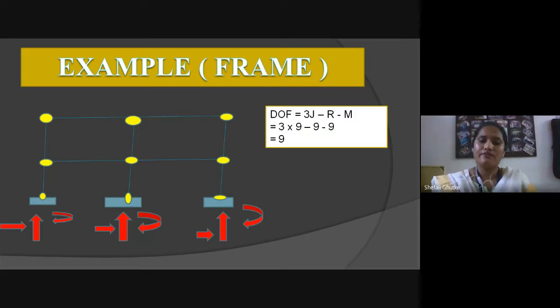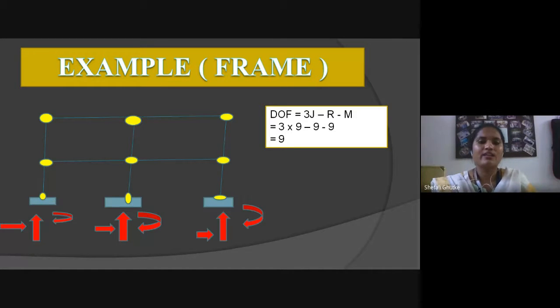Example for a frame. It is a frame. According to the formula, the degree of freedom of a 2D structure is 3j minus r minus m. j is joints, r is reactions, m is members. For this frame, the number of joints is marked with yellow circles. Total number of joints is 9.